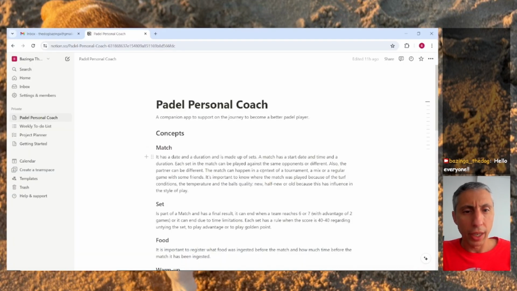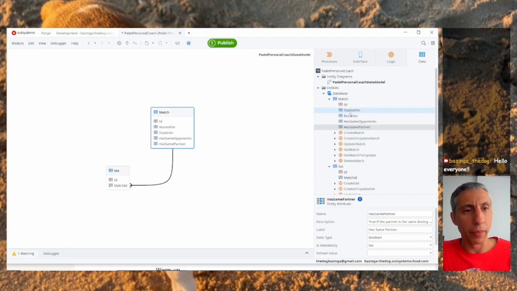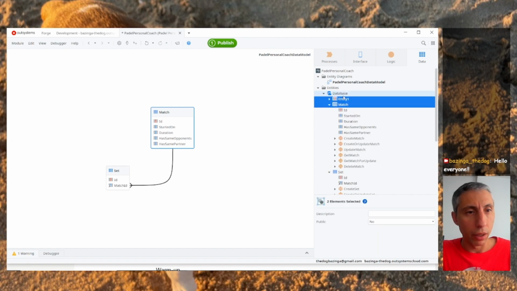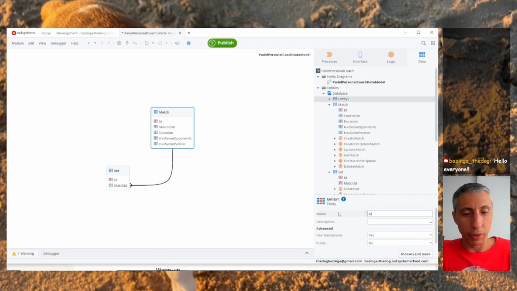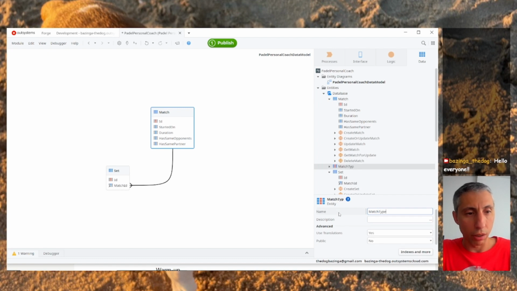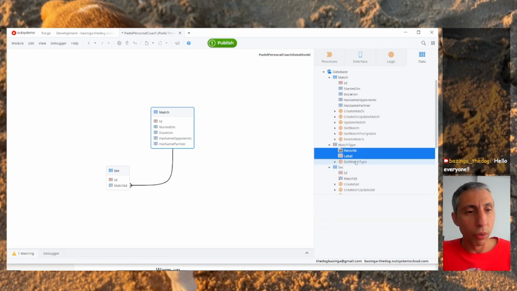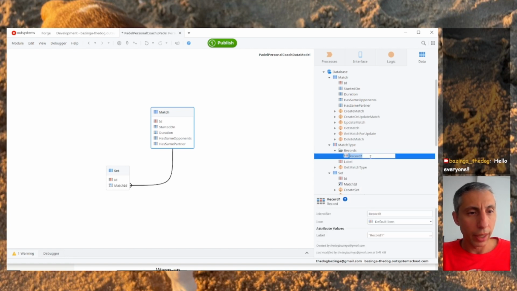Now the match can happen in the context of a tournament, a mix, or a regular game with some friends. So let's create here a static for this one. It's going to be the match type, right? Because this is not going to change. Also, I think what we just require is a label. So I'm just going to remove everything else, and the label will be the identifier. So it's going to be a text identifier, and let's add here a record.